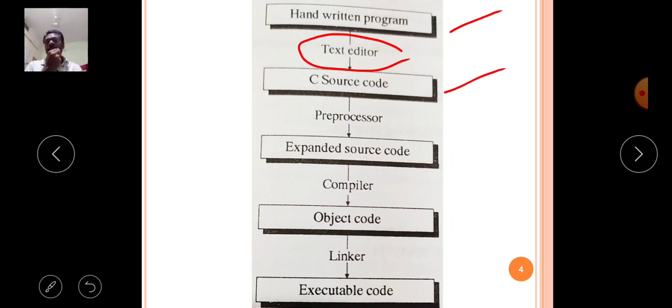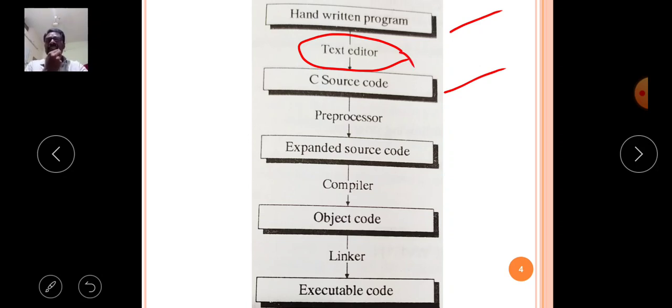So the editor is nothing but an application software that stores the programs, saves the programs, compiles the programs and executes the programs. The application for a particular language is called the editor. Just like that, the C language also has the C editor. The editor converts our handwritten program into C source code. This is step number 1.